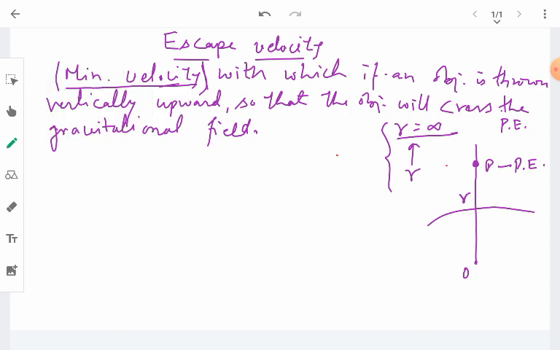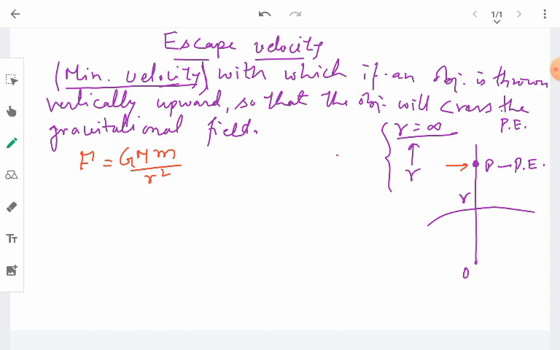At distance r from the center of the earth, an object of mass m will experience the gravitational pull of the earth, which is given by F is equal to capital G M small m upon r square. So this is the gravitational force which this object will experience at position P. Small m is the mass of this object, capital M is the mass of the earth, and r is the radius of the earth. G is the gravitational constant.